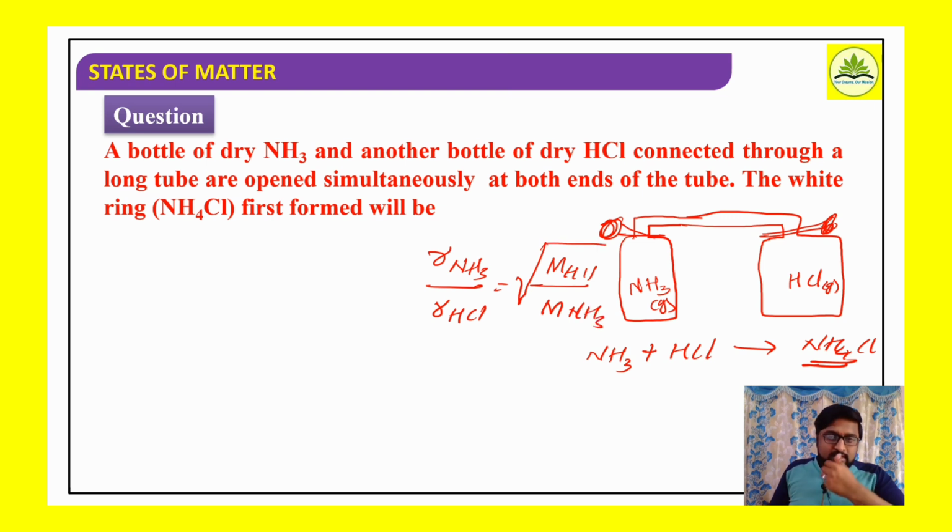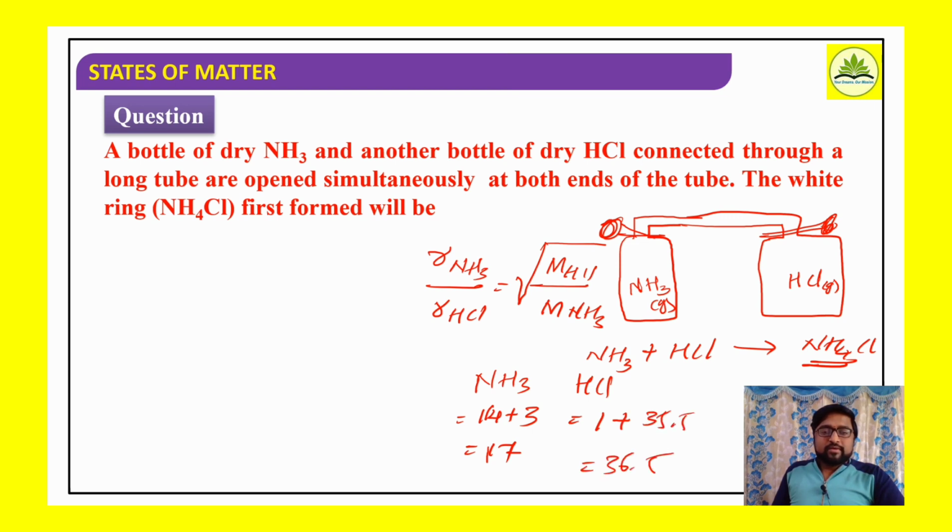Means again, smaller the molecular mass, higher will be the rate of diffusion. So ammonia, NH3, nitrogen 14 plus 3 hydrogen. How much is it for ammonia? Molecular mass is 17. What about HCl? For HCl, molecular mass is 1 plus, for Cl 35.5, total 36.5. Whose molecular mass is higher? HCl.